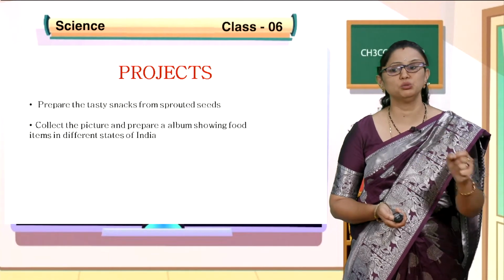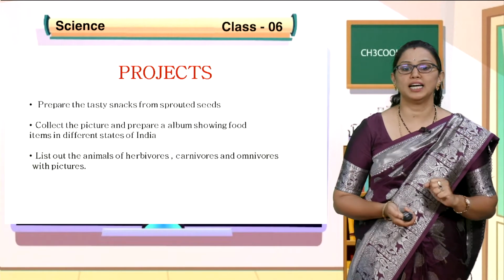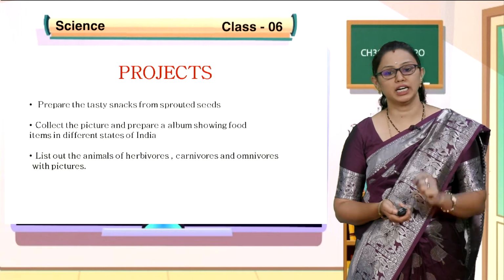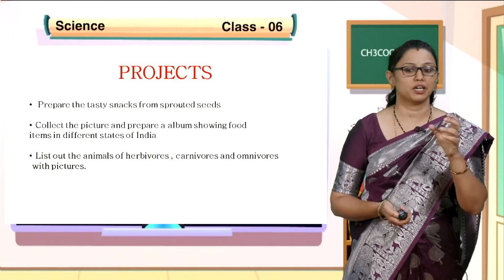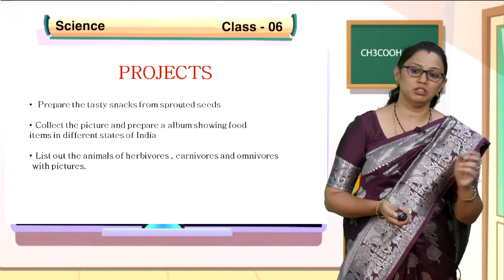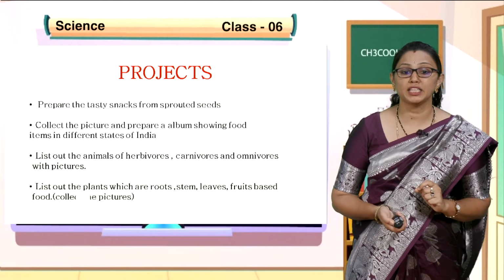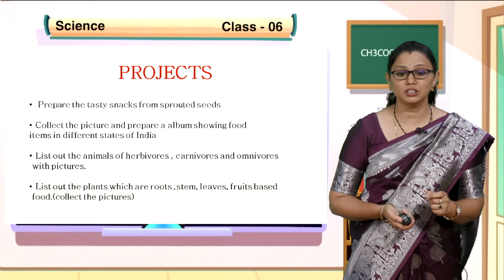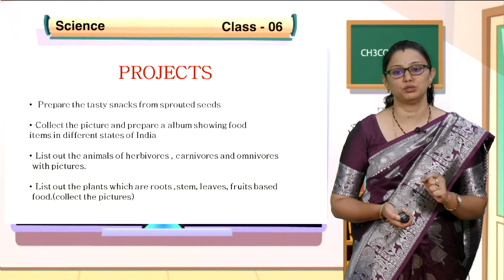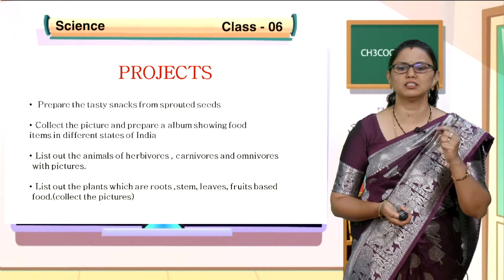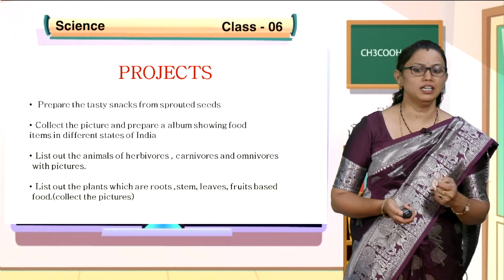List out the animals that are herbivores, carnivores, omnivores with pictures. If possible, you can also collect pictures from your textbook or get a chart. List out the plants which are root based, stem based, leaves based and fruit based food and collect the pictures. This is a simple activity. You can do it, children, and submit it to your teacher.